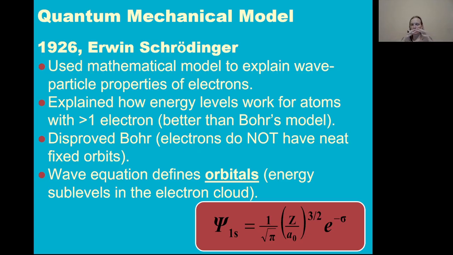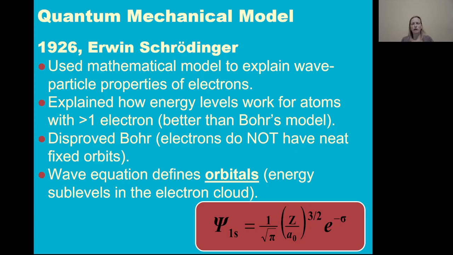So he took Bohr's idea of energy levels and broke it into parts, which we call sublevels. And it's just a likelihood of where you might find an electron. We can't know where for sure, but it's a probability zone of where we're likely to find an electron.